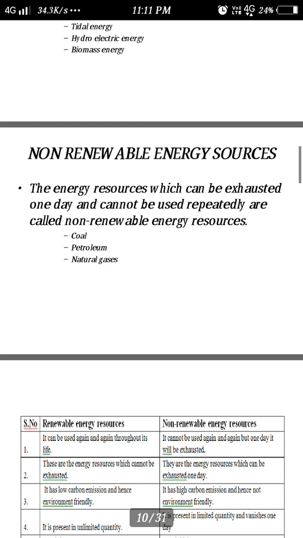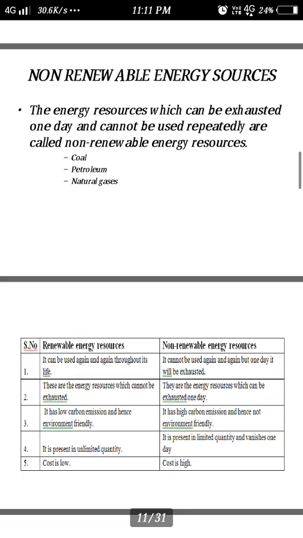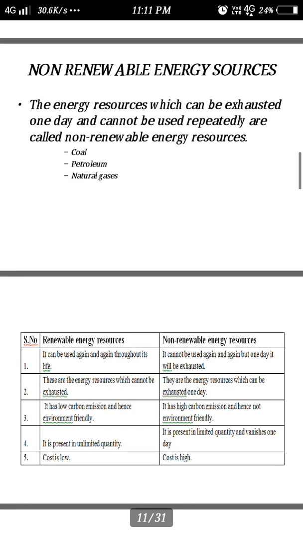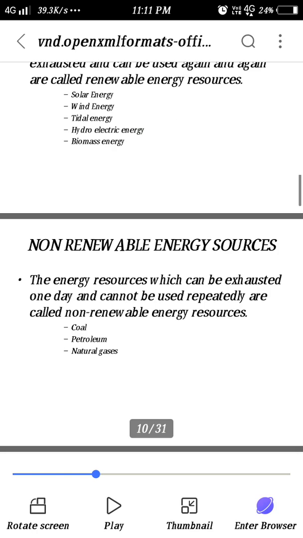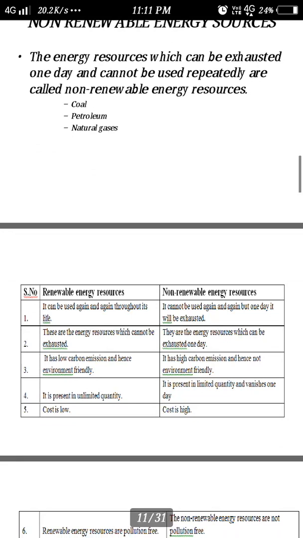The non-renewable energy sources are the energy sources which can be exhausted one day and cannot be used repeatedly: coal, petroleum and natural gases. They can be used only once, or one or two times. Anyhow, they will be exhausted one day. But comparatively, solar energy is not an exhaustible one, right? Hope you understand the difference between renewable and non-renewable energy sources.